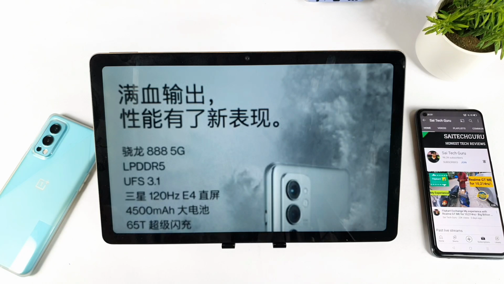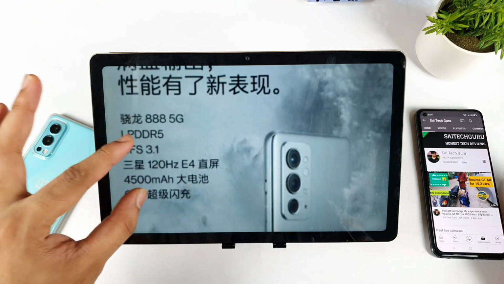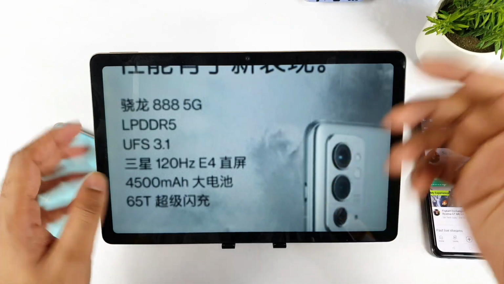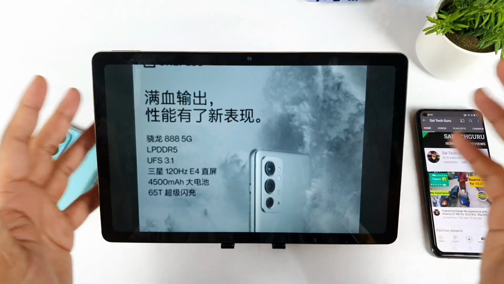If it's not getting released, I'm not sure, but let's see, friends, whether the OnePlus 9 RT will be releasing or not. But these are the final specifications listed for the OnePlus 9 RT. Once the phone is released in China, then we can actually predict what the price is going to be in India as well.